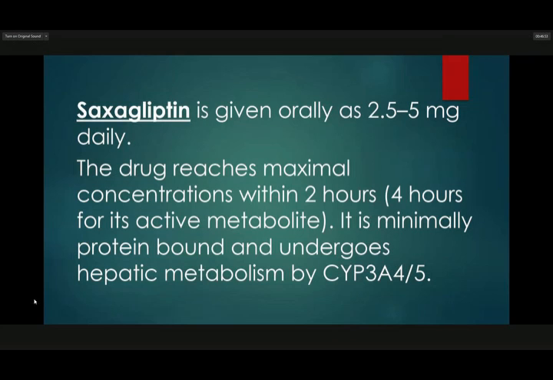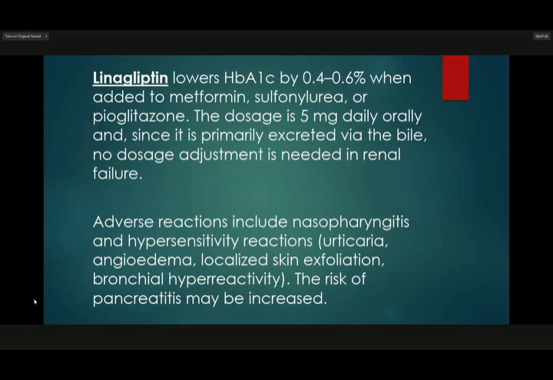Saxagliptin is given orally as 2.5 to 5 milligrams daily. The dose reaches maximal concentration within 2 hours, or 4 hours for its active metabolite. It is minimally protein bound and undergoes hepatic metabolism by CYP3A4 to 5.